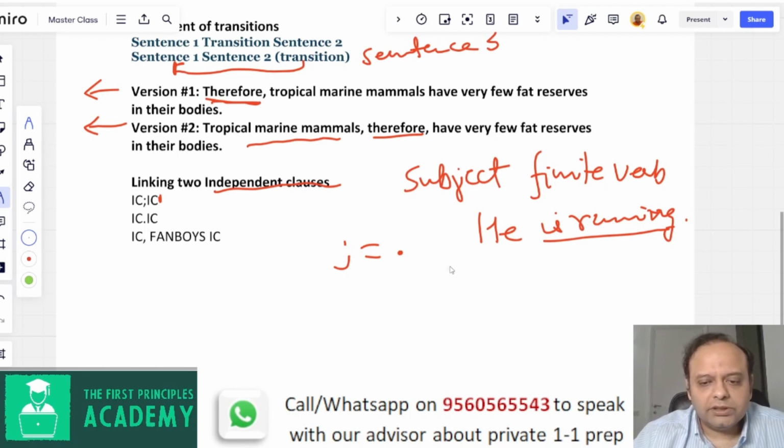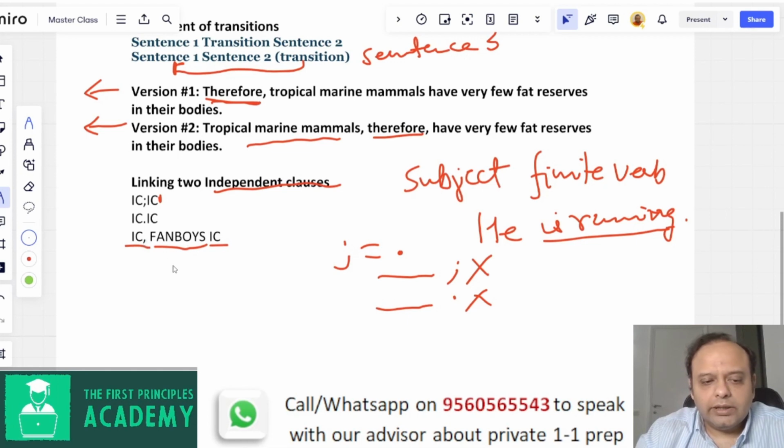So if you see options where semicolon and period are used interchangeably, like you have 2 things that are the same and one option ends with semicolon, one ends with period, both are wrong. Because there can be just one right answer, so both of them are wrong. The third acceptable way to link 2 independent clauses is you write one independent clause, you follow it with a coordinating conjunction and another independent clause, separated by a comma.